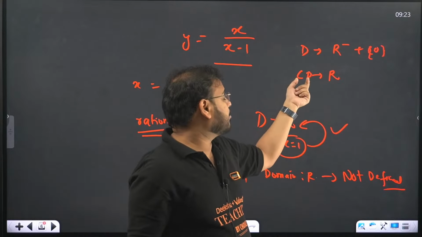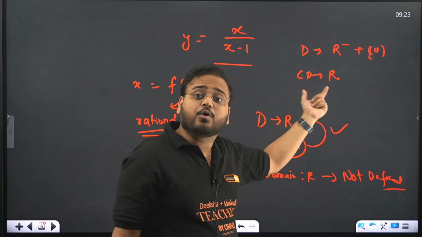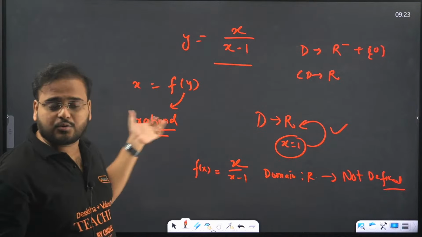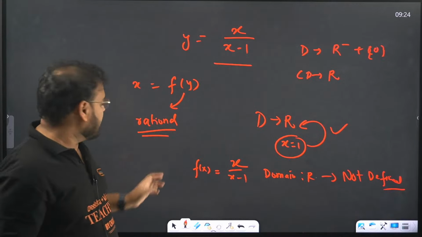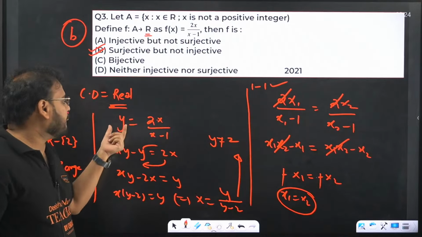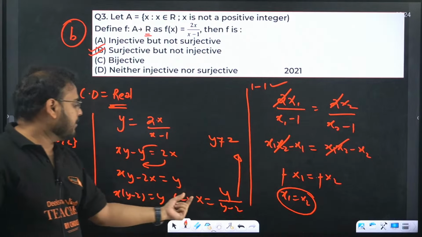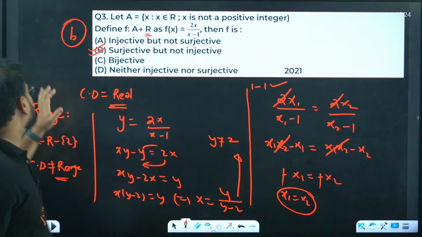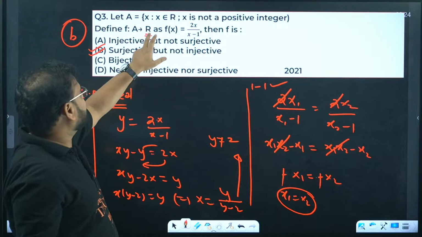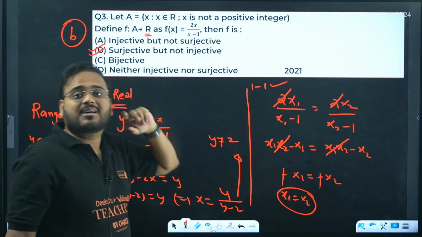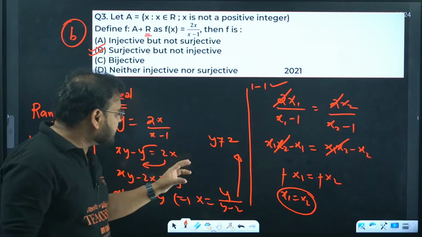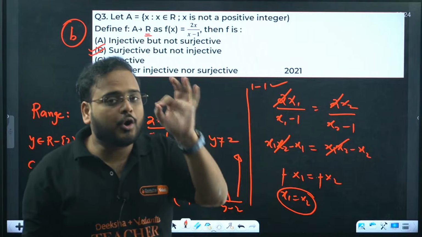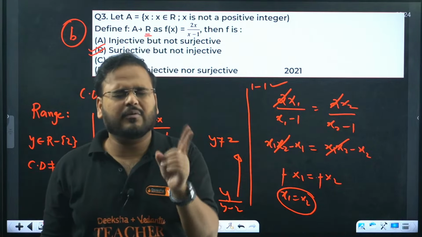They've given the codomain is all real number. If they have given codomain as all real number, and we clearly know that in the function, if I solve to a certain step, I'll get some restriction, as I got in this question. Check here, I started from y equal to 2x upon x minus 1. When I solve for x equals to f of y, I got y cannot be equal to 2. That is my restriction. But they're saying in the question that there's no restriction, because codomain is all real number. Clearly that's a problem. That's why I can say clearly, without solving any of the steps, the question is 1-1 but not onto.